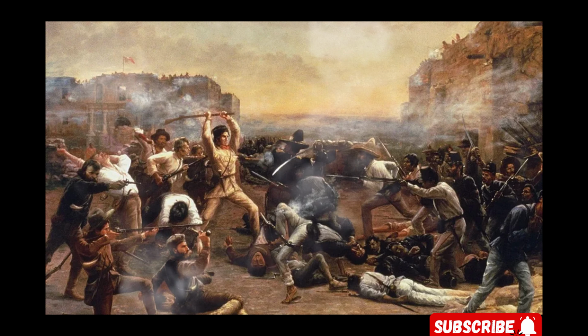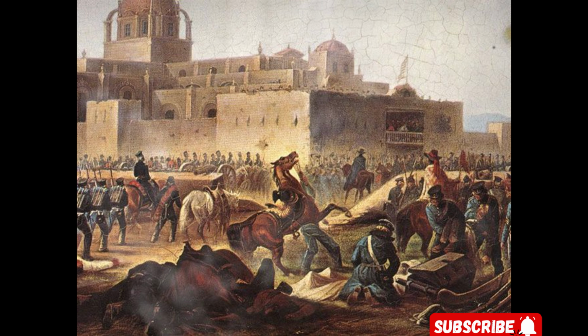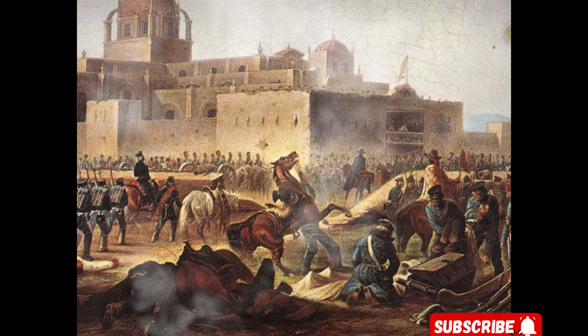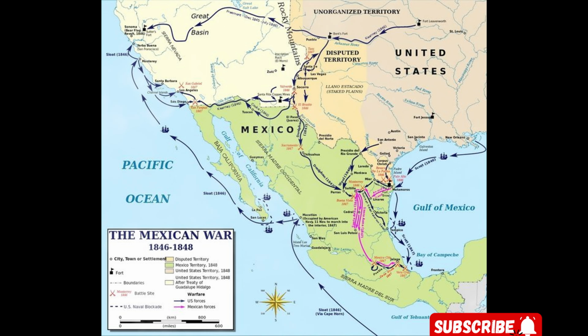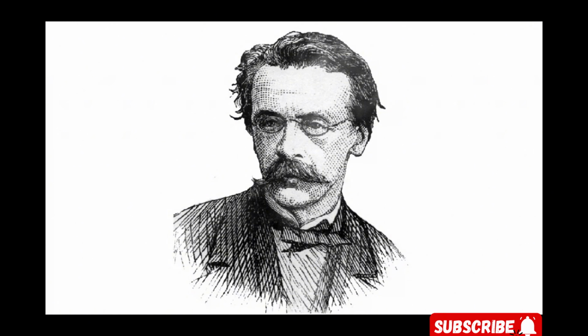The annexation of Texas sets the stage for the Mexican-American War. In the aftermath of the Texas Revolution, 1835 to 1836, Mexico threatened to declare war on the United States if it annexed Texas. Mexican officials were certain the United States had played a role in inciting the revolution and intended to annex the territory.